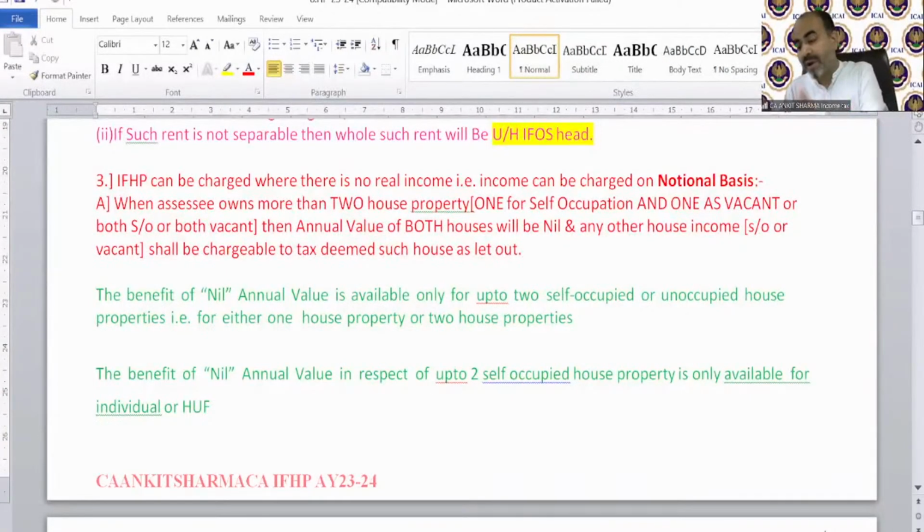Then before coming to the conclusion, you should put your question with the help of the provision and use your brain. What is the provision? And now see, does your question fulfill the condition of the provision? If yes, then you are able to solve the question yourself. That's a very simple thing. Always use your brain and then answer.